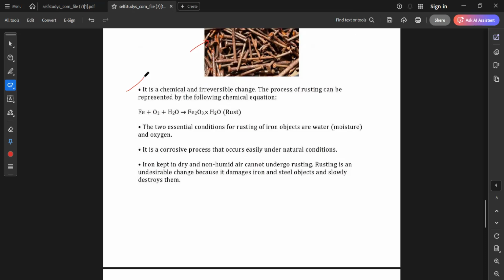Rusting is an undesirable change because it damages iron and steel objects and slowly destroys them. Okay, can you explain to me, Ayushi, what you understood from this one? No, I can't understand. Okay.